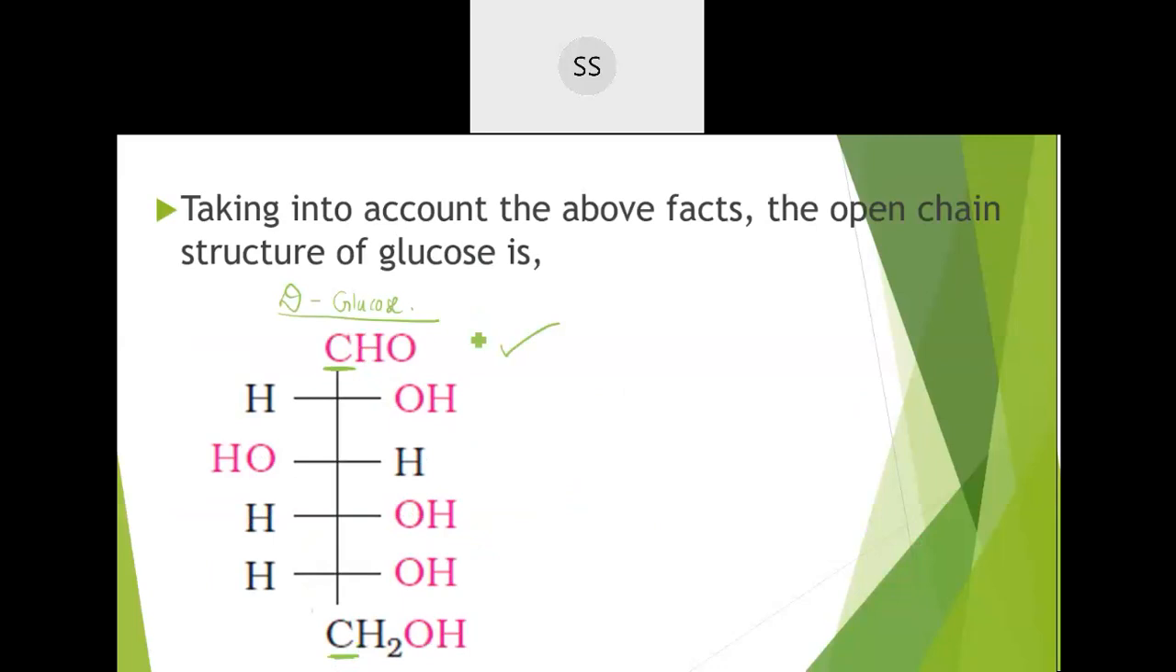This is how the structure is given by Fischer, where you have H and then OH on this side, OH and H here, and then these two hydrogens towards the left side and OH on the right side. Only this side you have to change. This will be D-glucose. If you change that, then it will be the other one.